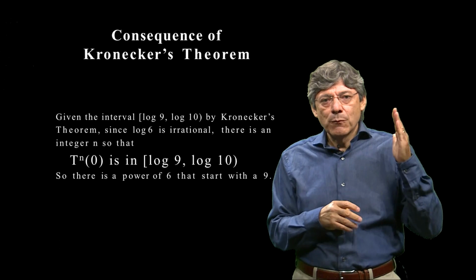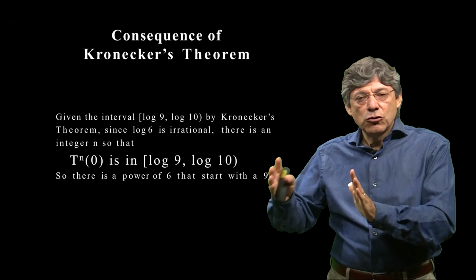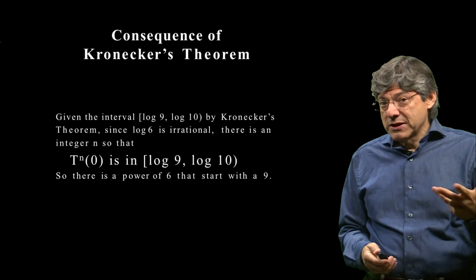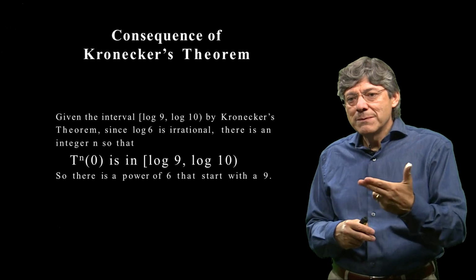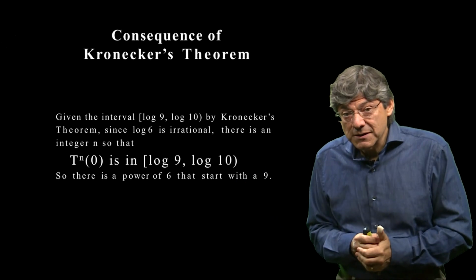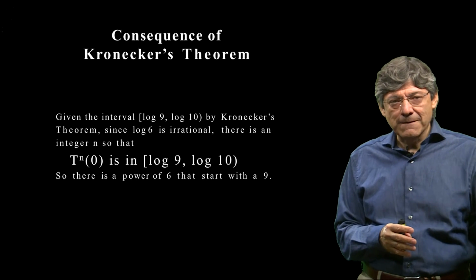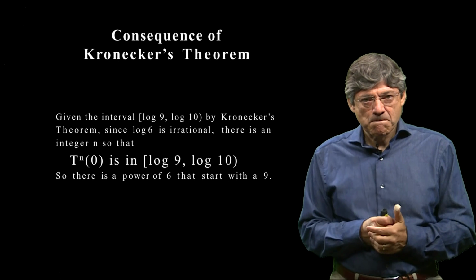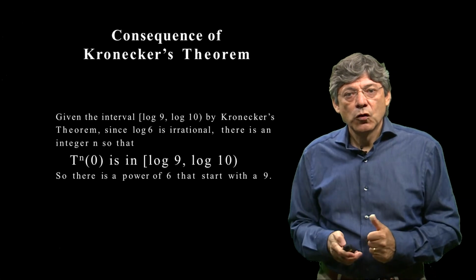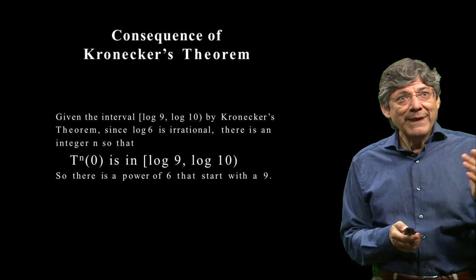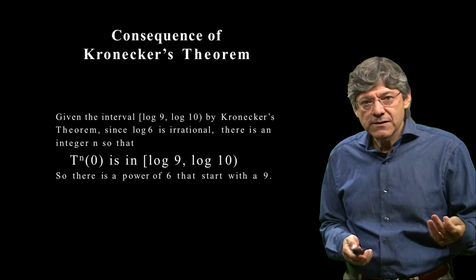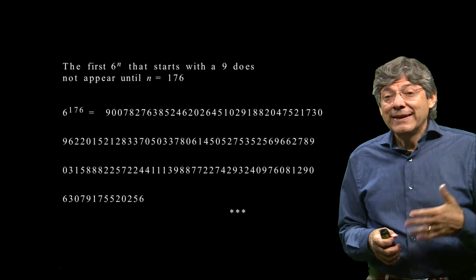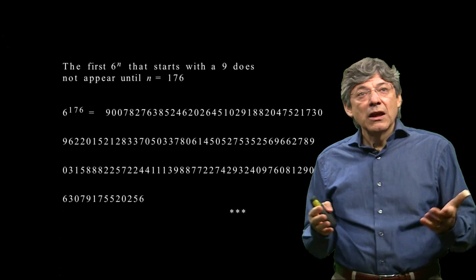So we want to know whether there's an n so that T to the n of 0 is in log 9, log 10. But Kronecker's theorem just told us that for every x, in particular for x equals 0, the orbit of x will be dense, so it will intersect every interval. So Kronecker's theorem says that there will be such an n. There will be an n so that T to the n of 0 is in log 9, log 10. In part 2, we will see a proof of Kronecker's theorem. But now we just saw that Kronecker's theorem gives us the answer that indeed, yes, there is an n that starts with a 9. Now, if we had done this by computation, it would have taken us a long time.